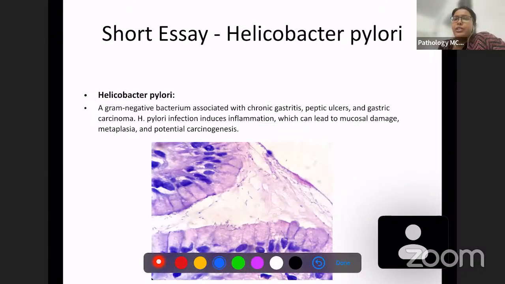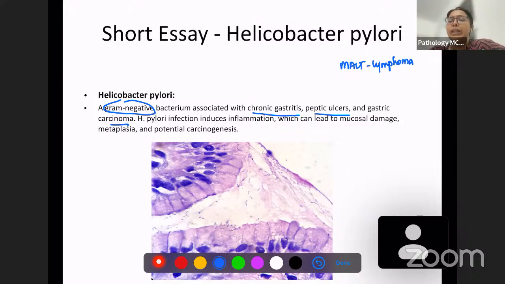Now we are going to discuss a short essay on H. pylori. H. pylori, remember, is a gram-negative bacterium. It is associated with chronic gastritis, peptic ulcers, and gastric carcinoma. We know the conditions associated with H. pylori: chronic gastritis, peptic ulcers, gastric carcinoma. And apart from gastric epithelial carcinoma, H. pylori is also associated with MALT lymphomas.